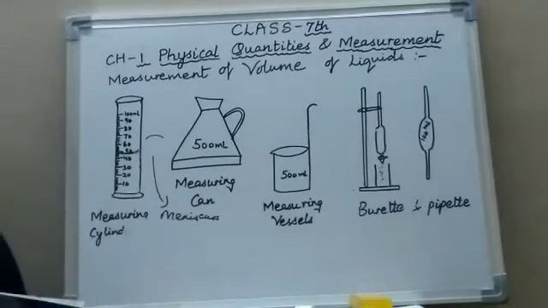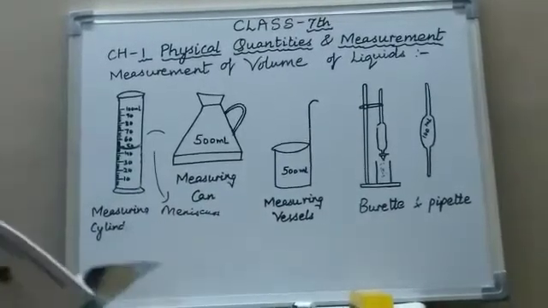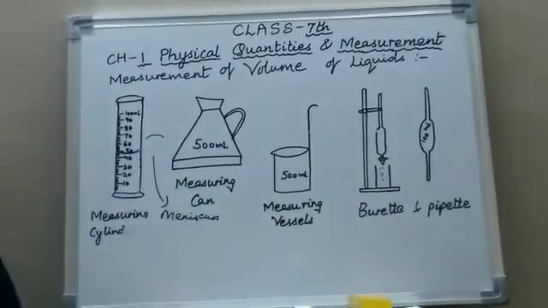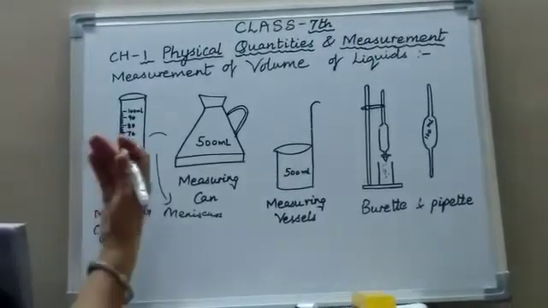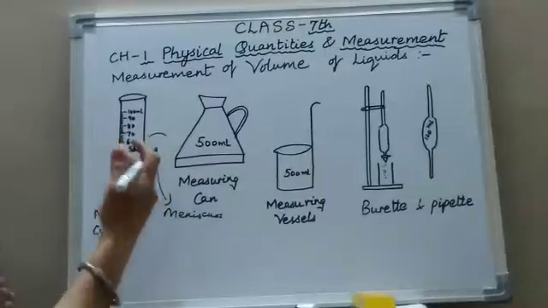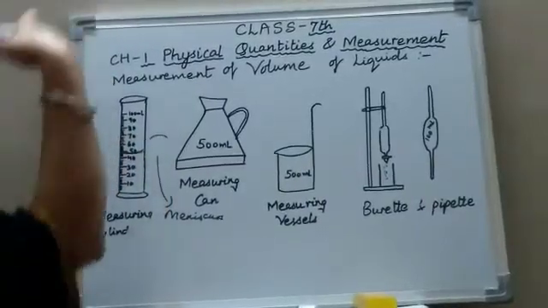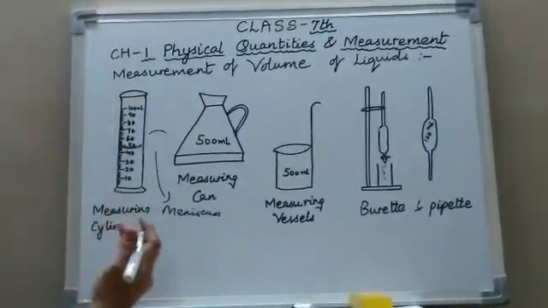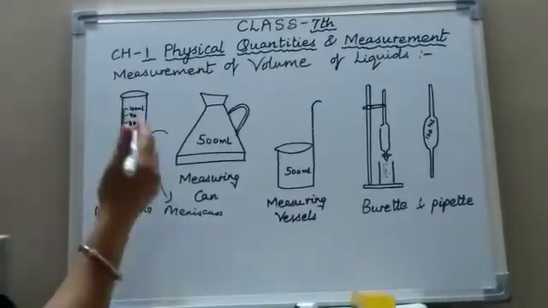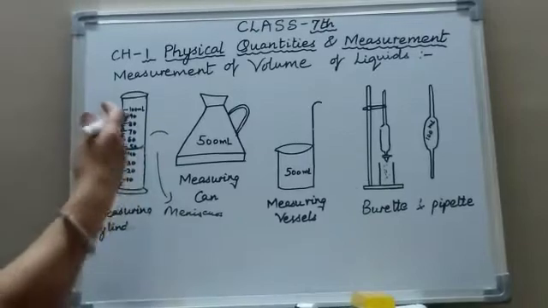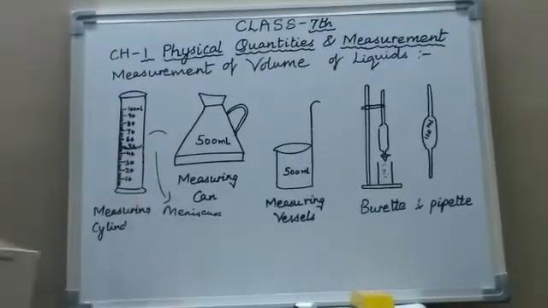The correct reading must be taken by placing the eye at a proper level. Eye must be kept always in the horizontal direction. Neither can we see from the above position nor from the lower position. The eyes must be in a straight line with the meniscus, with the level of the liquid whose volume we have to measure.